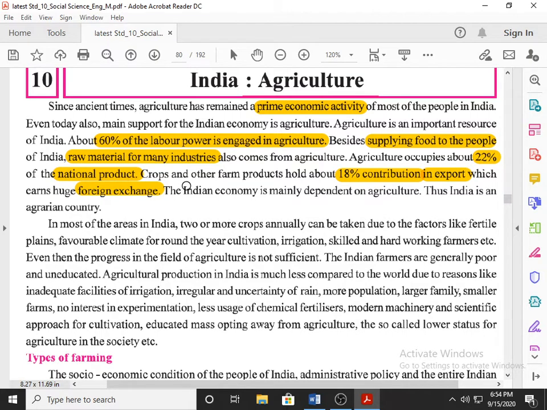Now the Indian economy mainly depends on agriculture, because the majority of people from villages associate themselves with it. So our country's economy depends on agriculture, and that is why India is an agrarian country. This sentence can be asked for 3 marks: give reason, India is an agrarian country. Then you have to write this paragraph as the answer. So it is a 3-mark question.